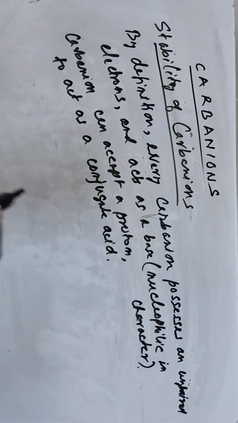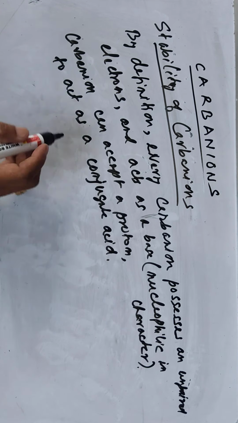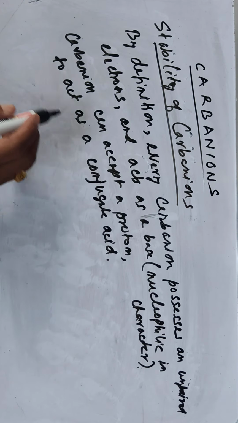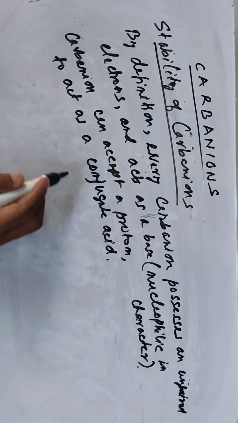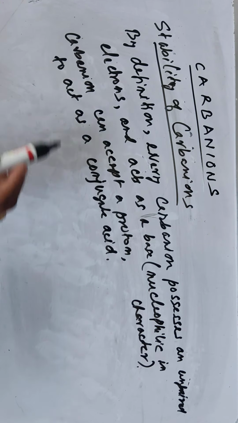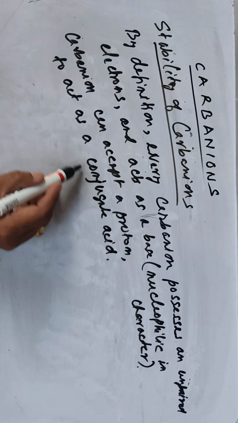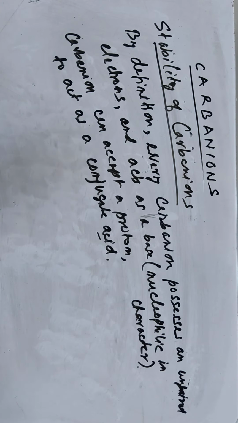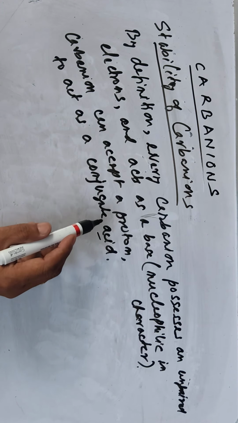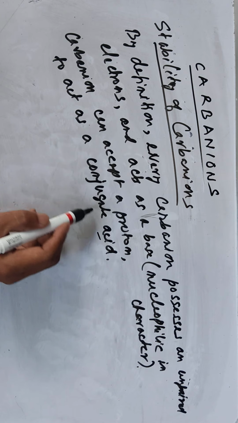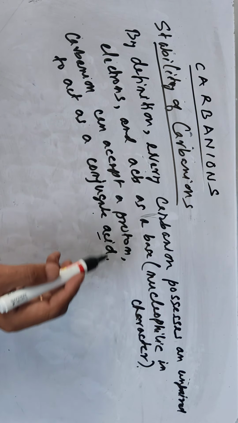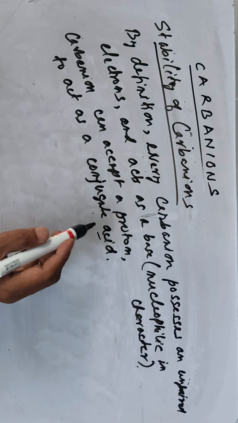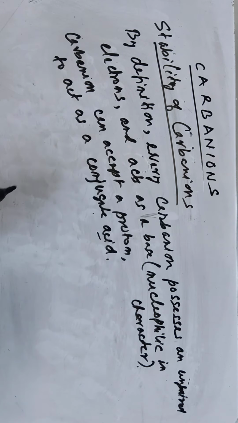So the stability of the carbanion depends on the strength of the conjugate state. Carbanion can accept a proton to become a conjugate state. So weaker the acid, the greater the base strength, and thereby the stability of carbanion is lowered.